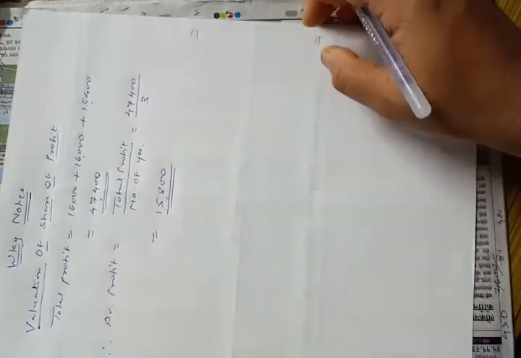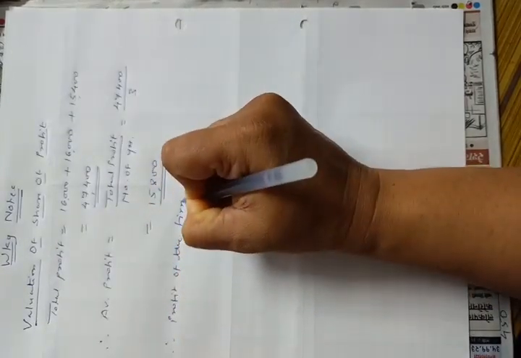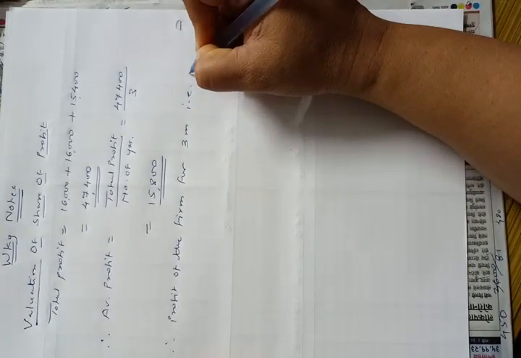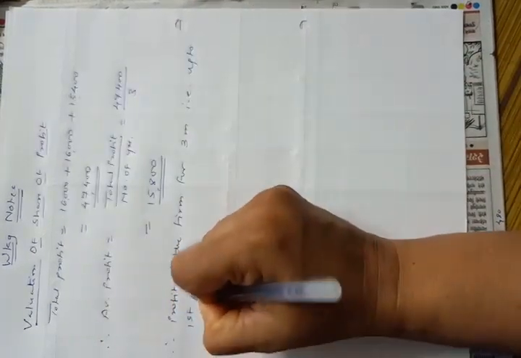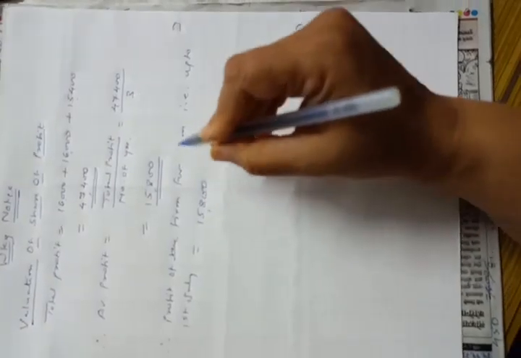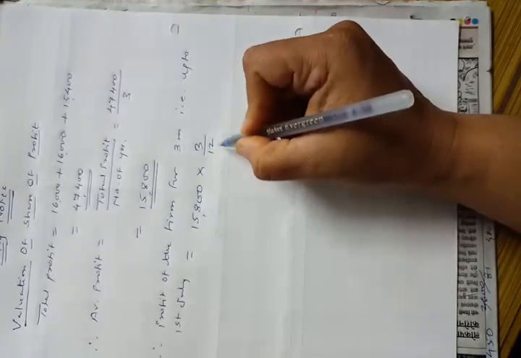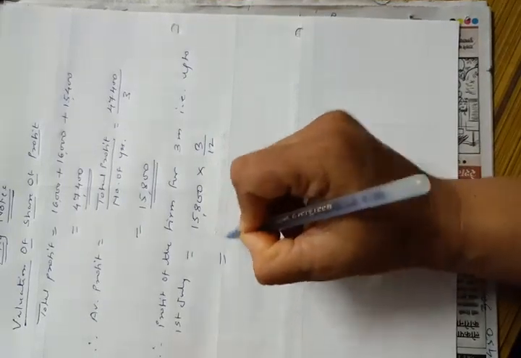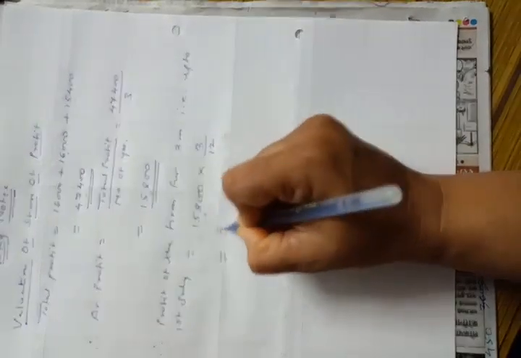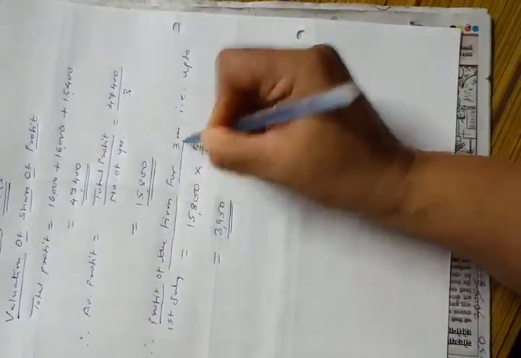So we have to calculate profit of the firm for 3 months. Therefore, profit of the firm for 3 months, that is up to 1st July, is equal to 15,800 per annum into 3/12, means 15,800 divided by 12 into 3. Okay, so the profit will be 3,950. This is the profit of the firm for 3 months.